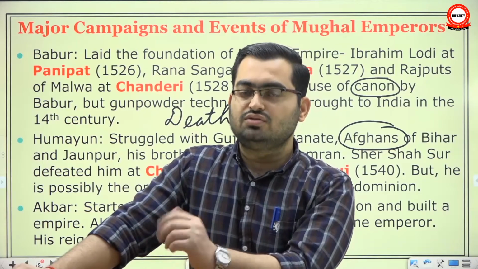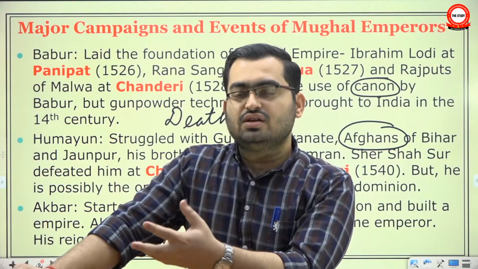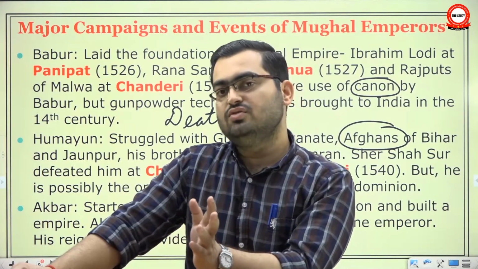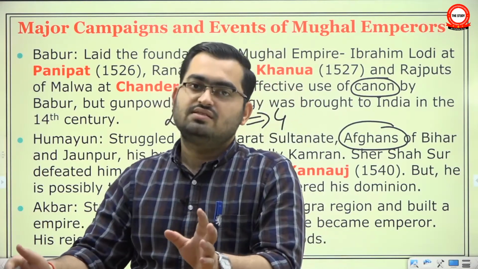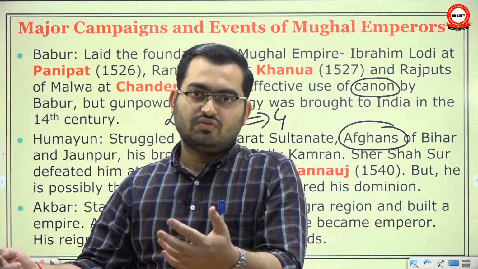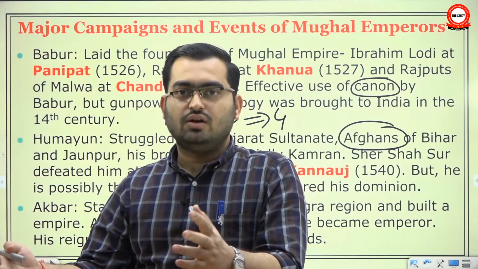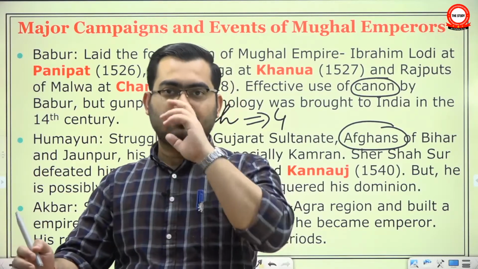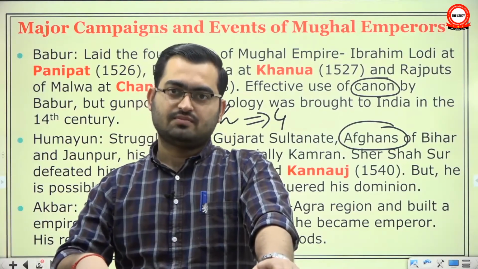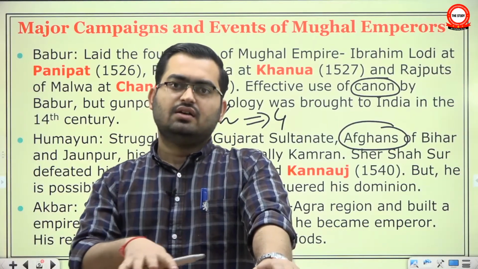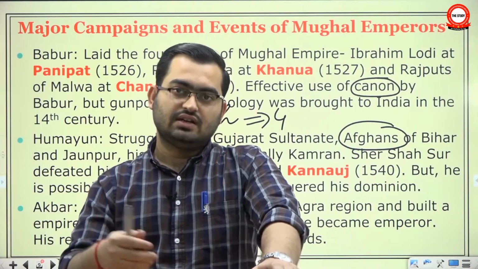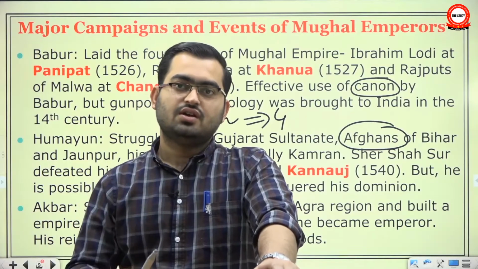So when he issued this appeal, his kinsmen came like locusts. Locusts were in the news recently. See, Abbas Khan Sarwani says that when he issued this appeal, the people from his home province came in hordes like locusts. So this was the period when there was a very rapid influx of Afghans, and many of them got established in Bihar, eastern UP, in these areas. They were given jagirdaris there, they were given iktas there, and they got entrenched.